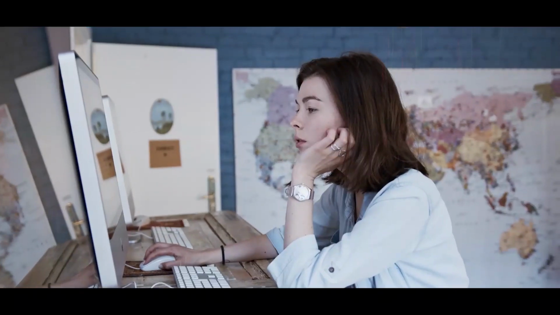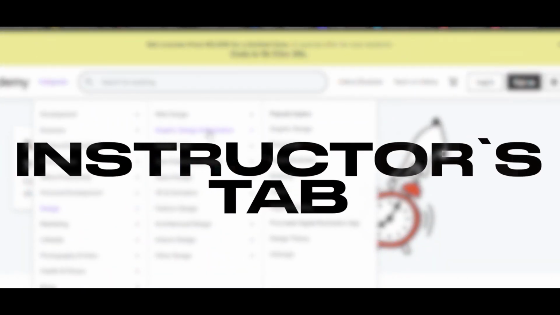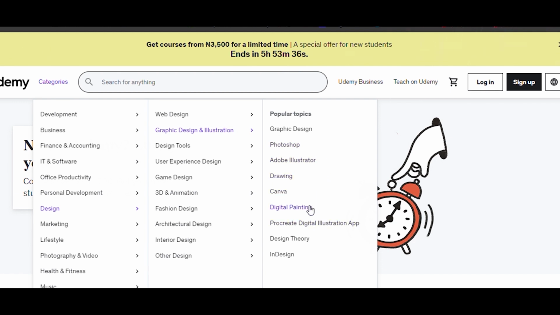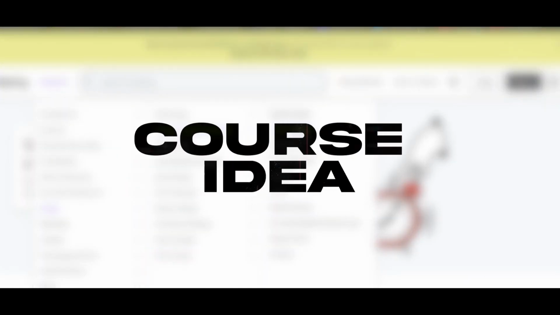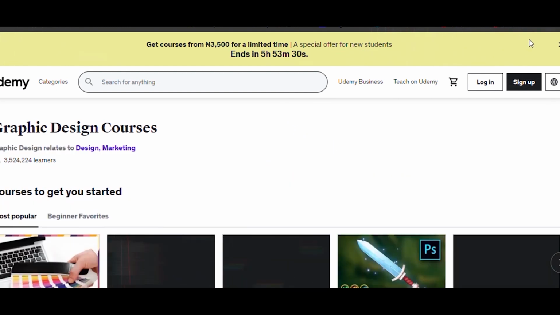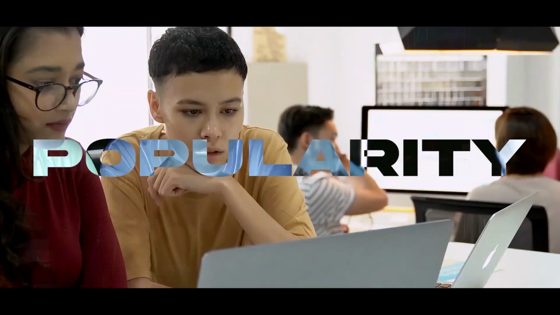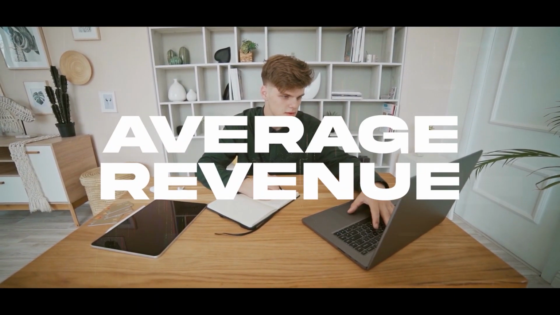Step 3. After that, you would need to research the demand for your course topic. On the Udemy website, go to the Instructors tab on the top navigation bar. From there, click on the Course Idea button. You will then be taken to a page where you can enter a course topic or keyword to research. The tool will show you information on the popularity and demand for that topic, as well as the average revenue for courses on that topic.